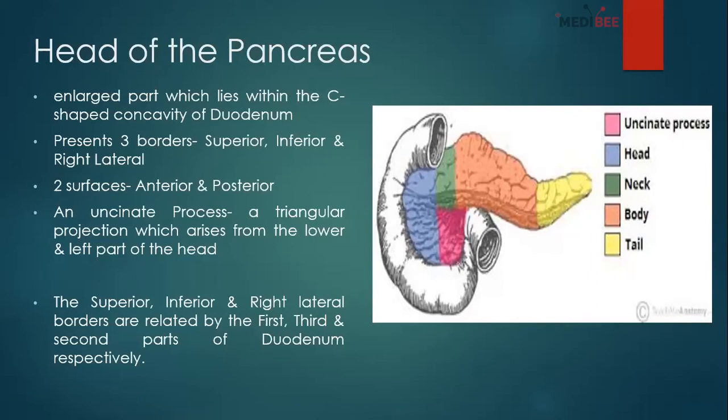As you can see, in the relation of borders, we can tell the superior border is overlapped by the first part of the duodenum. The right lateral border is overlapped by the second part of the duodenum, and the inferior border is overlapped by the third part of the duodenum. So it's very easy. If you picturize, you can see from these pictures that all the borders are overlapped by or related to the corresponding parts of the duodenum.